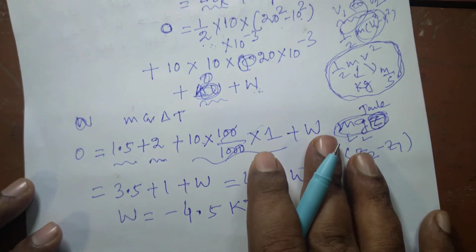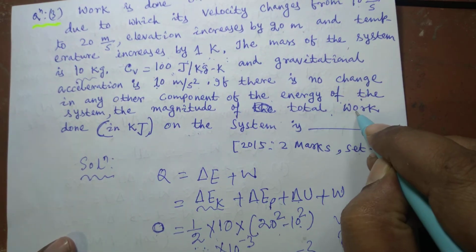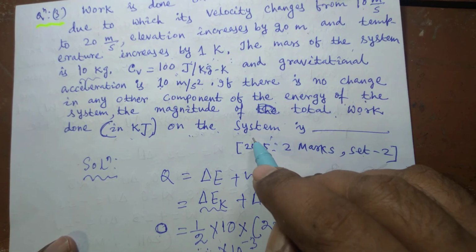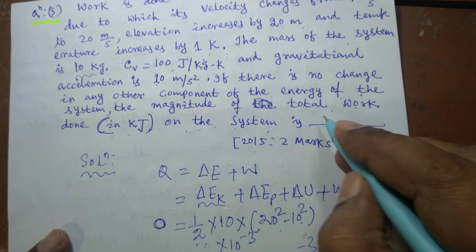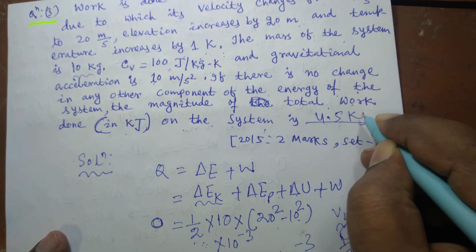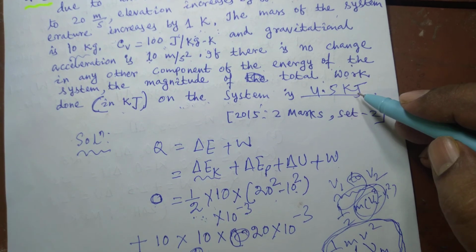So here it is asked to find out the magnitude of the total work done on the system. Magnitude has been asked to find out. So magnitude will be 4.5. If it had been asked to find out the total work transfer, we would have written minus 4.5 kilojoule.